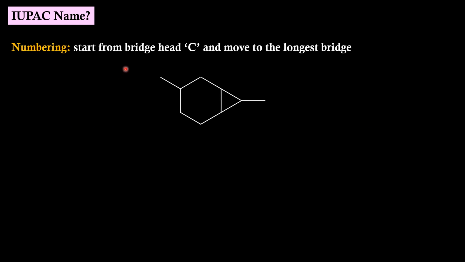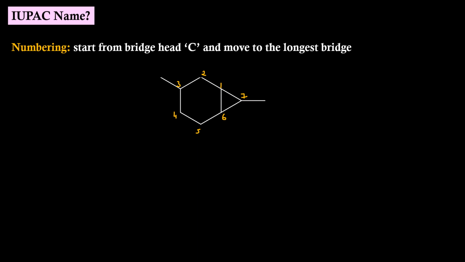Whenever substituents are present in the bicyclic system, we should indicate their position by numbering. We should start from the bridgehead carbon and move to the longest bridge. Between these two bridgehead carbon, we will choose this one so that this substituent will get the lowest locant. 1, 2, 3, 4, 5, 6, 7.